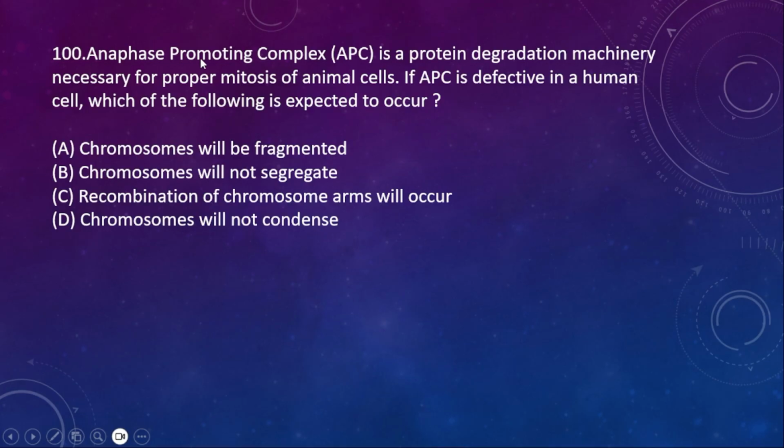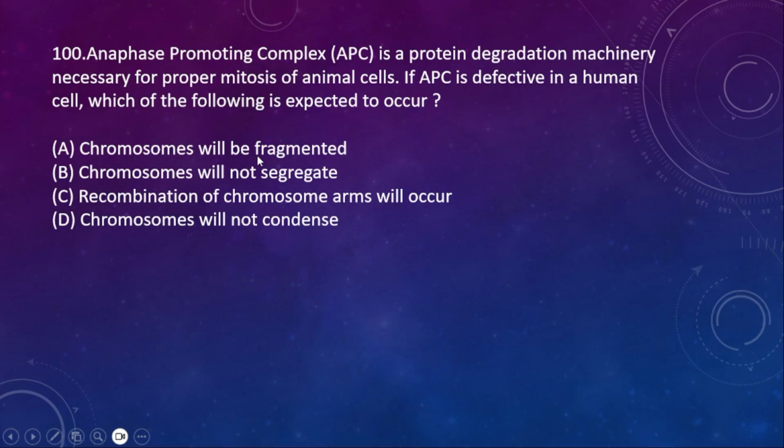Anaphase promoting complex, APC, is a protein degradation machinery necessary for proper mitosis of animal cell. If APC is defective in a human cell, which of the following is expected to occur? It means the anaphase promoting complex is the protein degradation machinery necessary for mitosis especially in the animal cell. If it is defective, what happens?